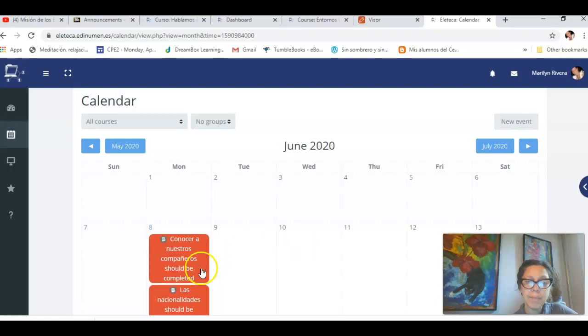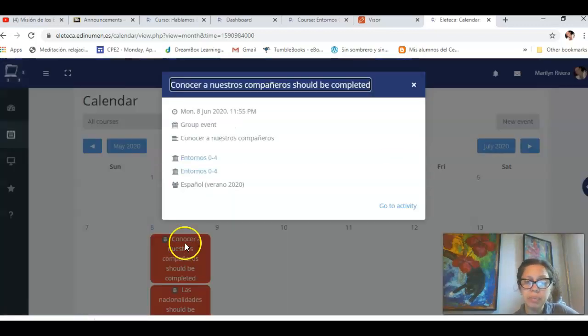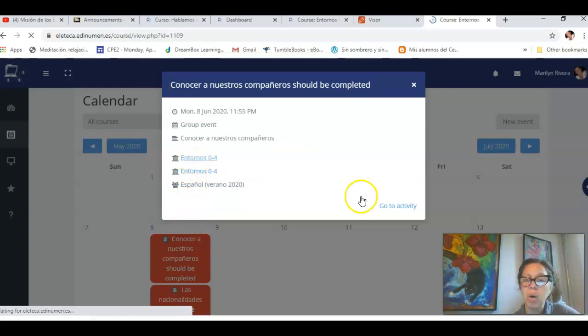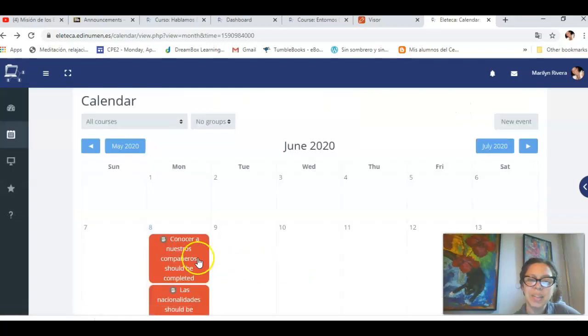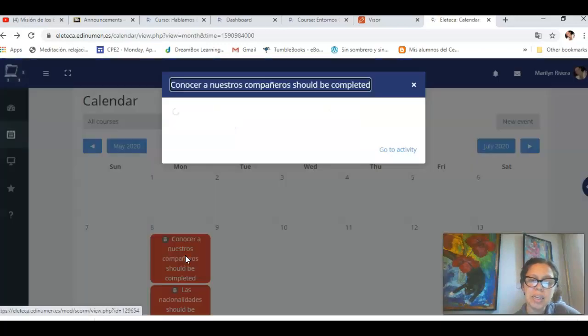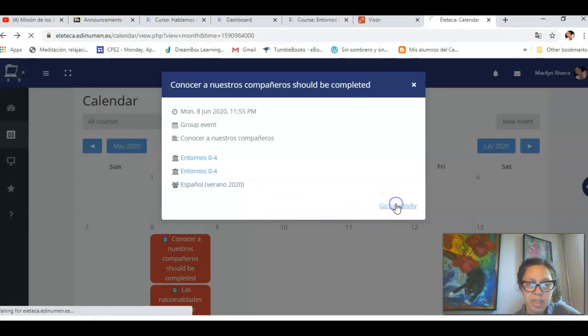Bien. So to start an activity, you can click here, you see, and then go to the activity. Click on the activity and then go to the activity. Okay.